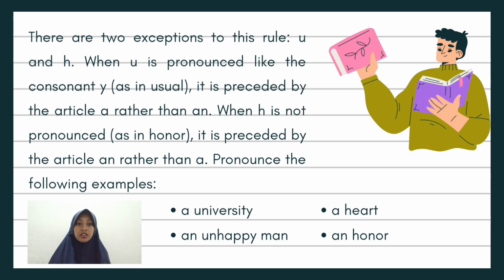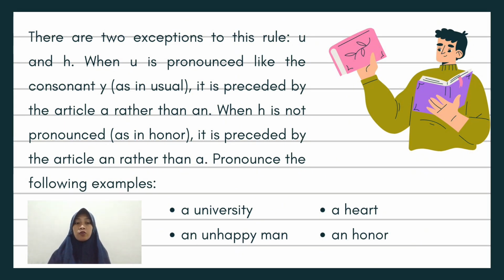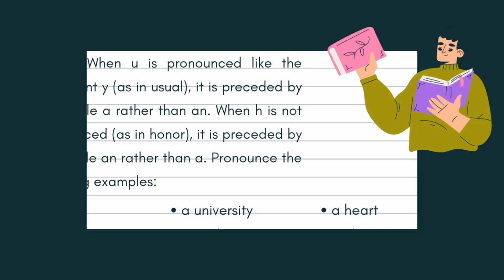Now there are two exceptions you should know. The first one is the letter U. If U is pronounced like the Y sound, like in usual or university, we use a, not an. For example, a university. The second exception is with the letter H. If the H is silent, like in the word honor, we use an. So we say an honor, even though it looks like it should be a.